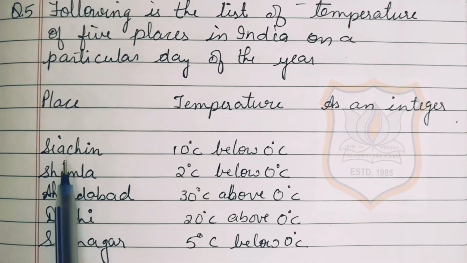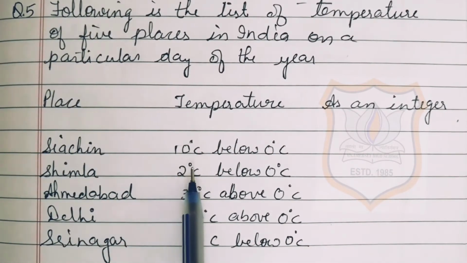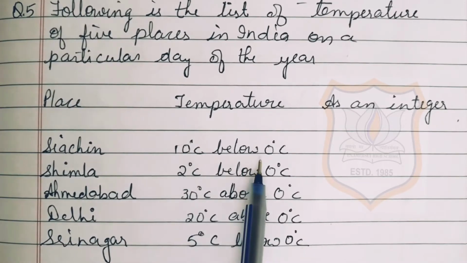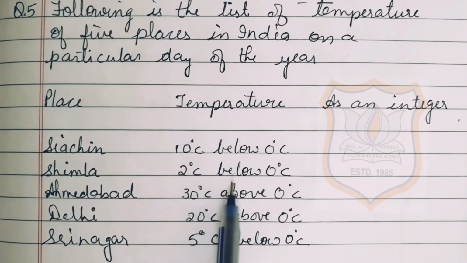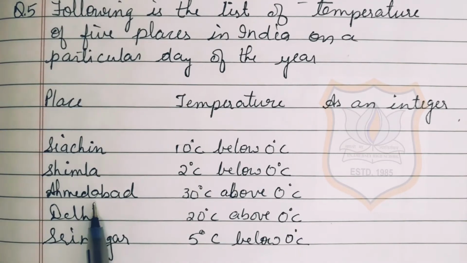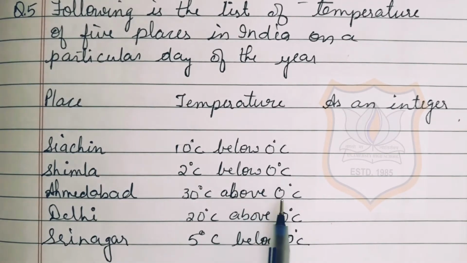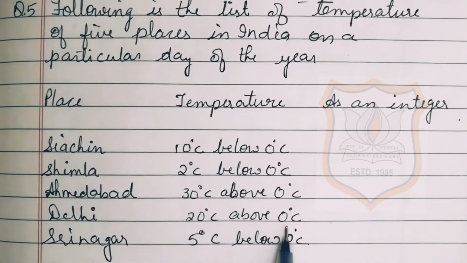It's given. Place is Siachen. Temperature is 10 degrees Celsius below 0 degree Celsius. Shimla 2 degrees Celsius below 0 degree Celsius. Ahmedabad 30 degrees Celsius above 0 degree Celsius. Delhi 20 degrees Celsius above 0 degree Celsius. Srinagar 5 degrees Celsius below 0 degree Celsius.